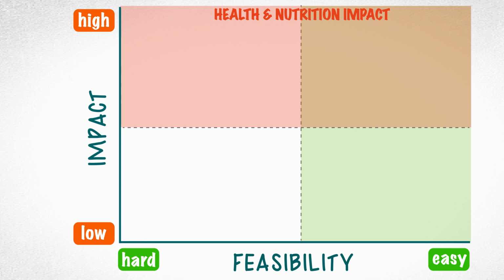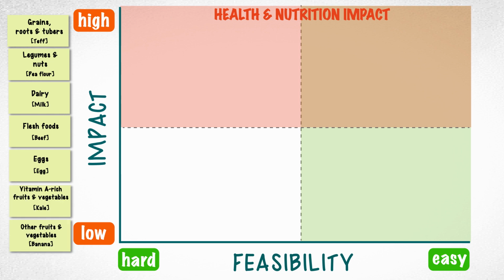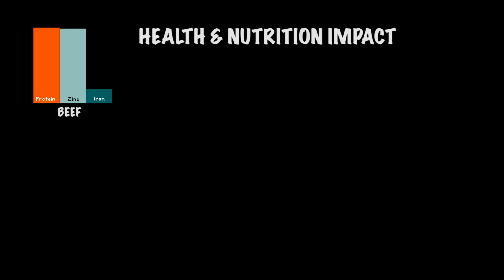In this case, the small doable actions are things like to add the grain teff to enrich the child's porridge. This card represents the action to add pea flour to porridge. Here the action is to add milk to porridge. How should you decide which are the highest priority? Using the tool, you will take 3 steps to apply 3 kinds of data to figure out what to focus on. First, use global data to rank them by impact on health and nutrition.